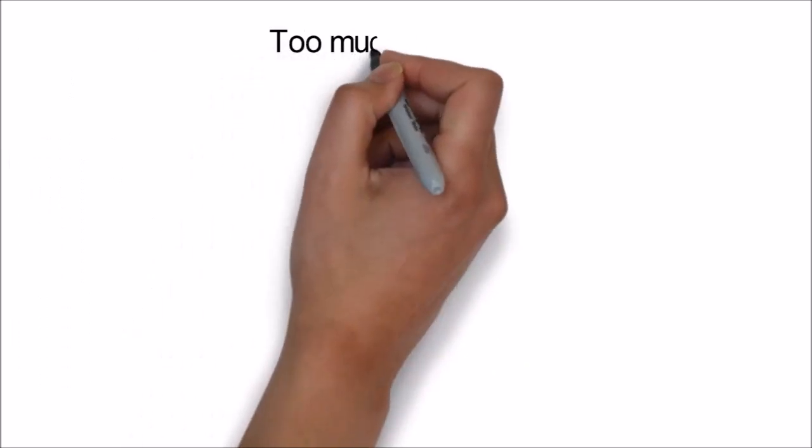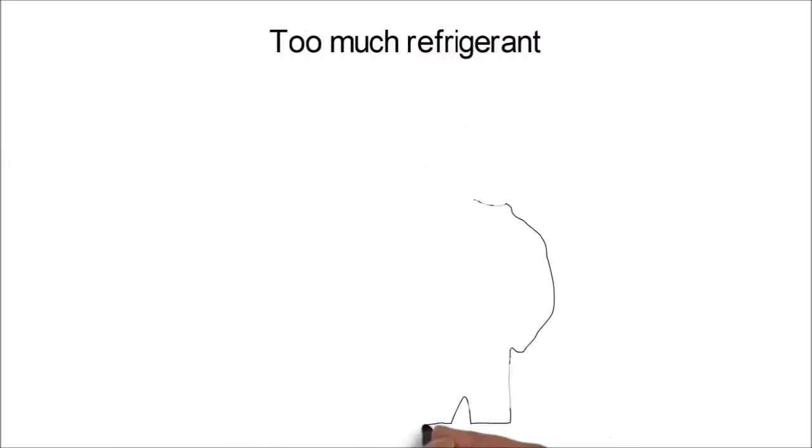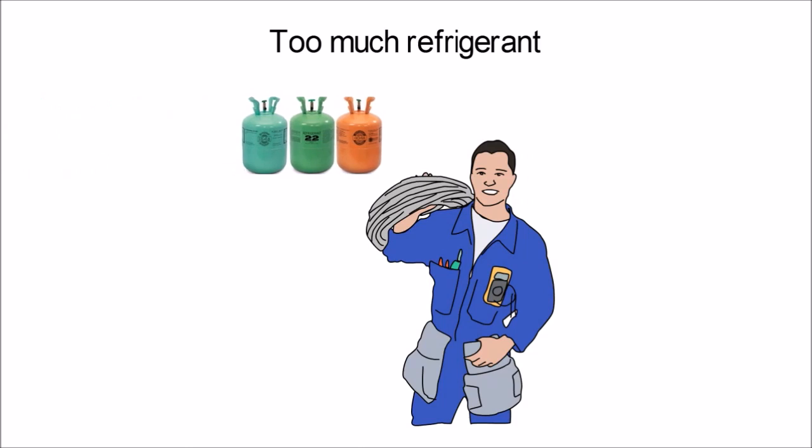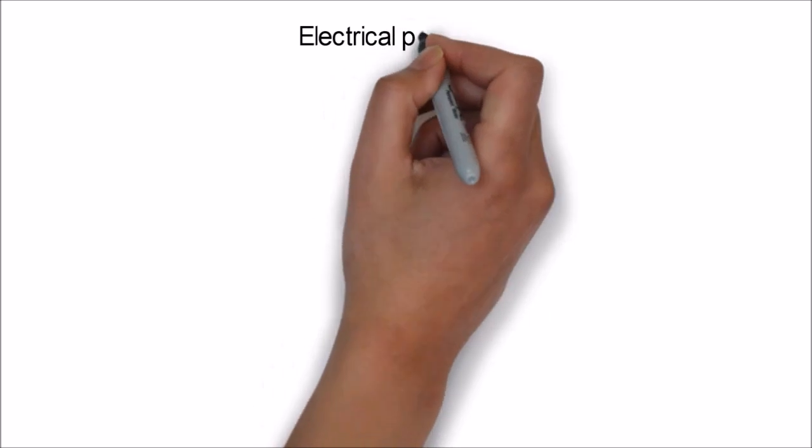Number 5. Too much refrigerant. If a technician adds too much refrigerant or even the wrong type of refrigerant, it can be a deadly mistake for the compressor. Number 6. Electrical problems.